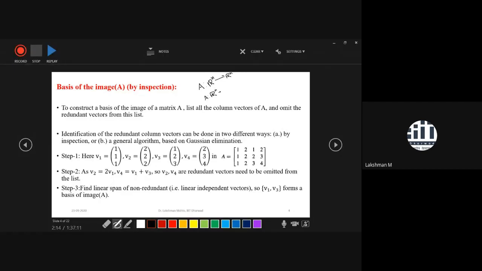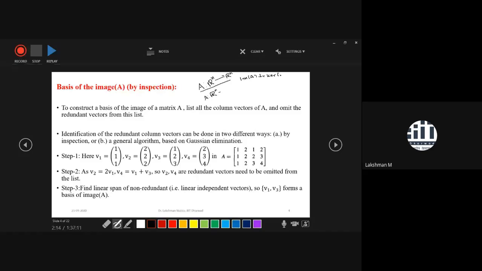So for a square matrix, directly you can say that the image of the matrix is perpendicular to the kernel of the matrix.